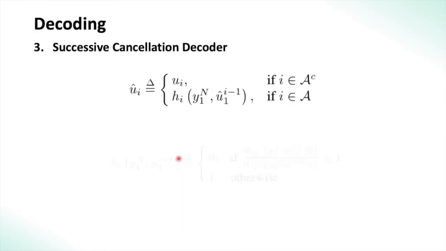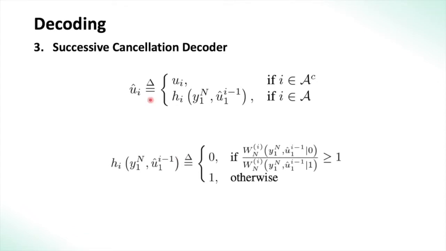Now we define the decoding procedure. U hat i is equal to ui if it is a frozen bit, that is, it's known at the receiver. Otherwise, it is equal to the output of the decision function h sub i. The decision function hi takes u1 to i minus 1, the estimates of the bits which came before ui, and the received vector y, and defines it to be 0 if the transition probability with respect to the split channel, that is W_N^(i) of y^N and u1 to i minus 1, given that it was 0, is greater than the probability that it would be y^N and u1 to i minus 1 given 1.